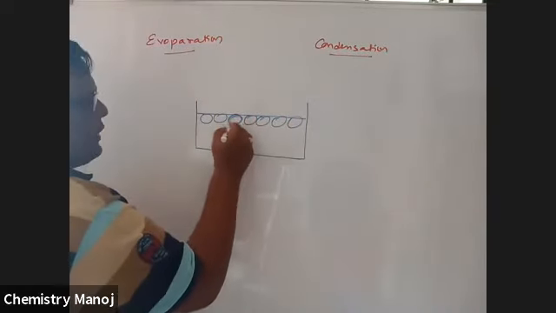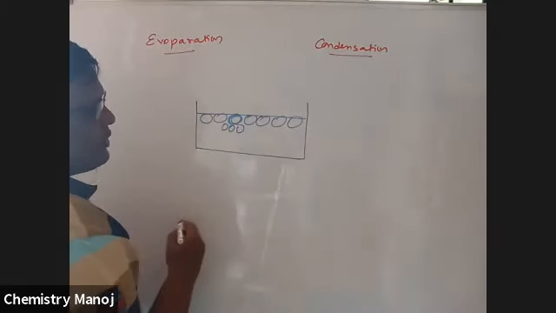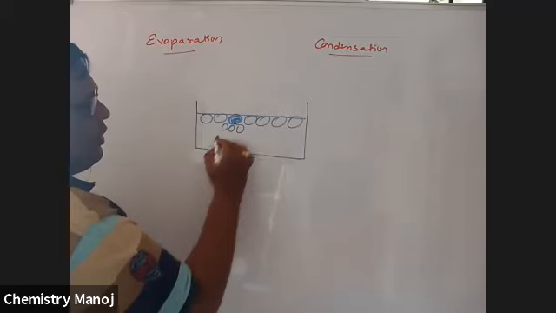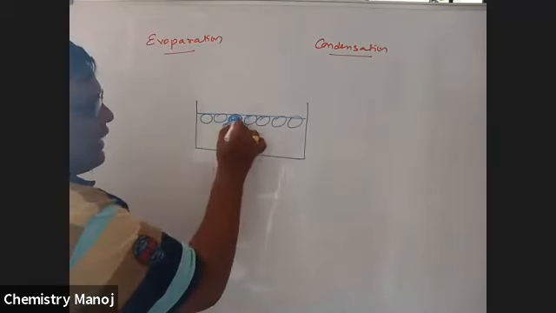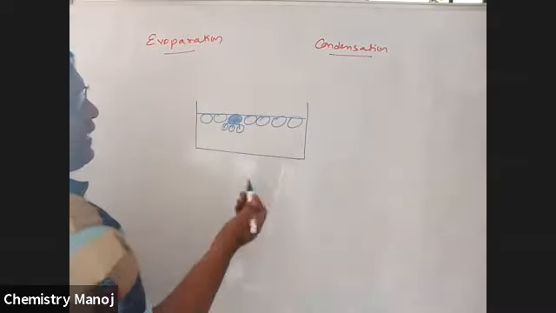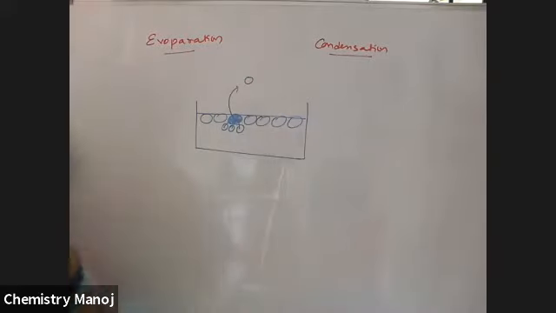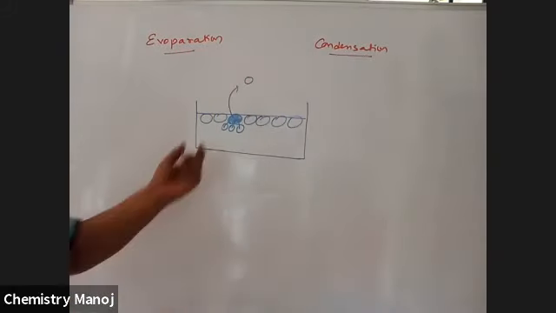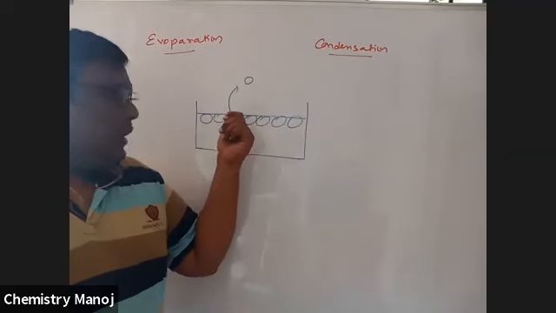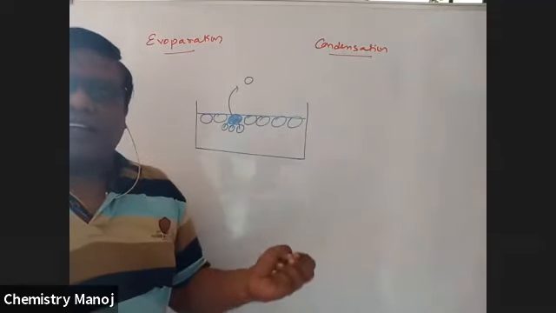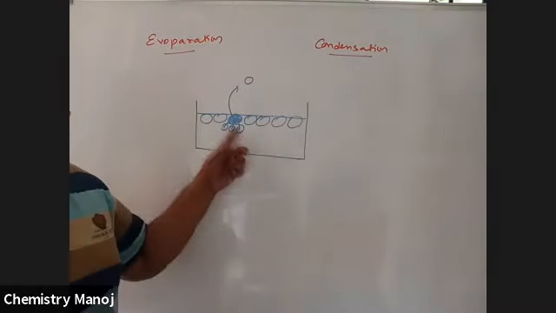Now I am going to explain this surface molecule. This surface molecule is connected with other bulk molecules. So this surface molecule absorbs some energy from these bulk molecules, increases its internal energy and its kinetic energy, and escapes from that liquid surface, entering into the vapor state.